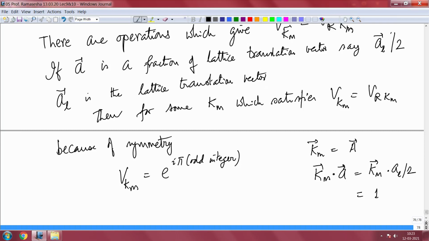So, this becomes e to the power i pi times some odd integer times V of Rkm. So, I have V of Km is equal to minus V of Rkm.